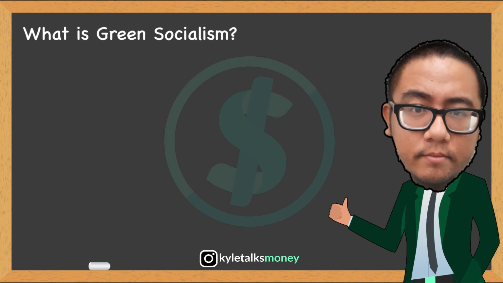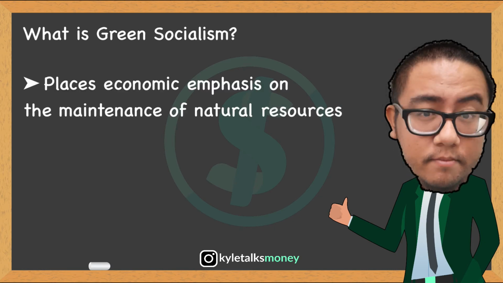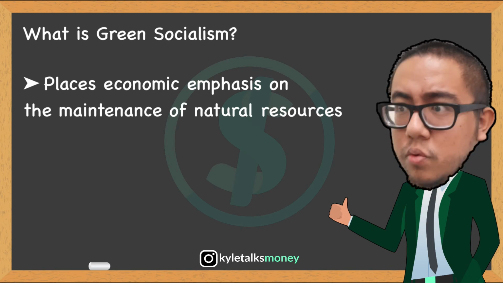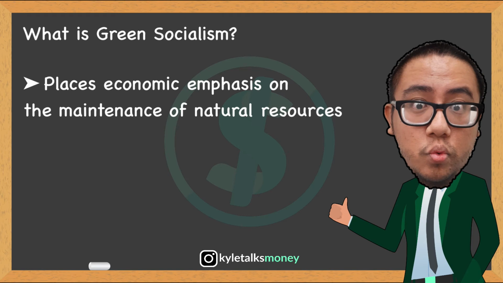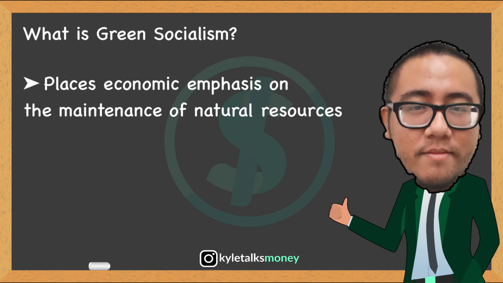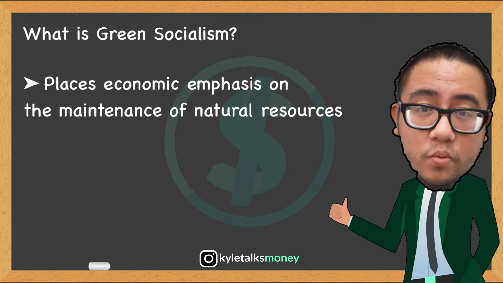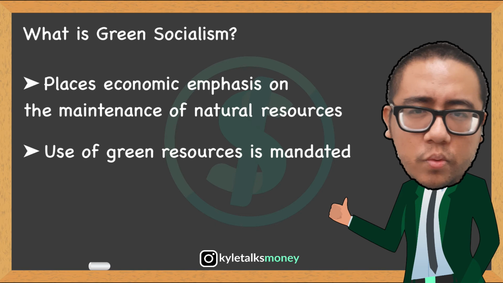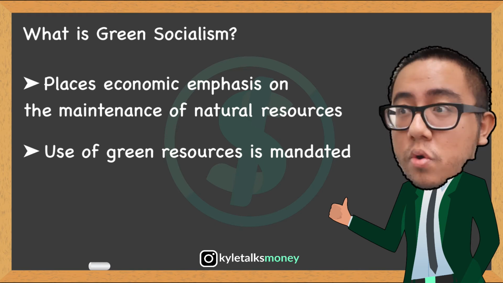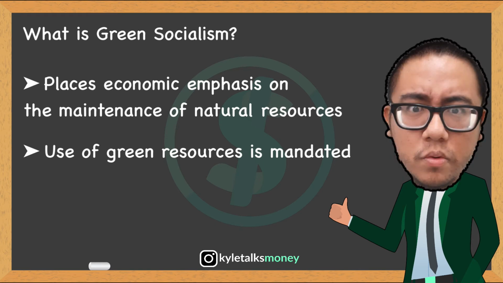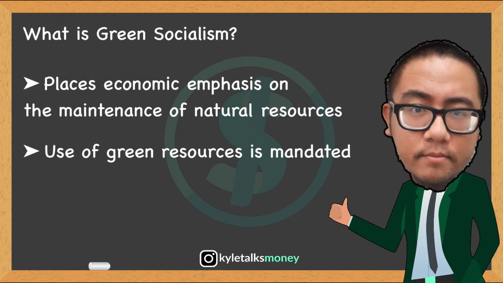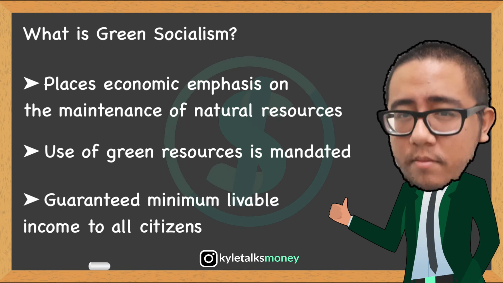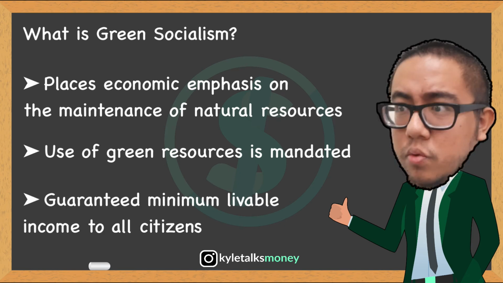So what is green socialism? As a recent outgrowth of the environmental movement and the climate change debate, green socialism or eco-socialism places its economic emphasis on the maintenance and utilization of natural resources. This is achieved largely through government ownership of the largest, most resource-consumptive corporations. The use of green resources such as renewable energy, public transit, and locally sourced food is emphasized or mandated. Economic production focuses on meeting the needs of the people rather than a wasteful excess of unneeded consumer goods. Green socialism often offers a guaranteed minimum livable income to all citizens regardless of their employment status.